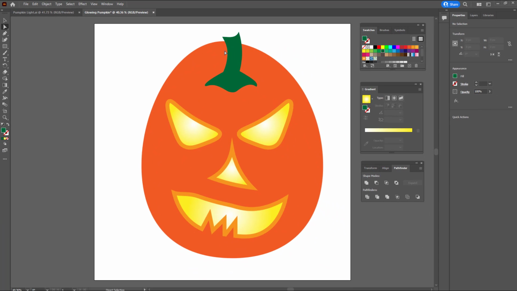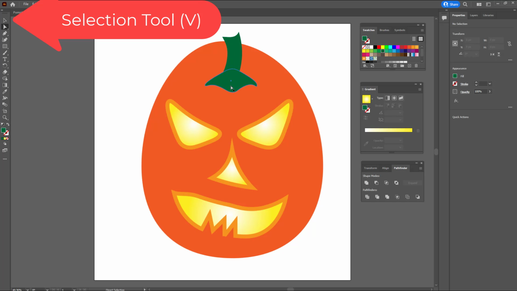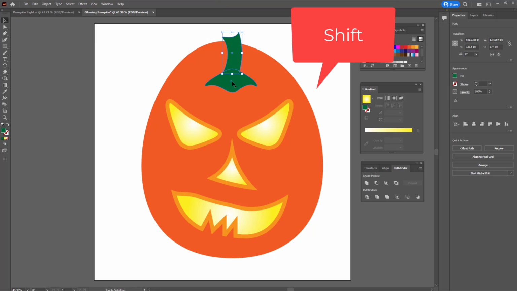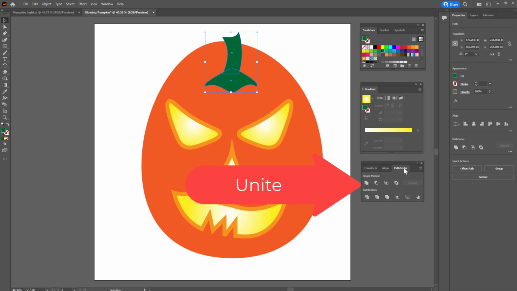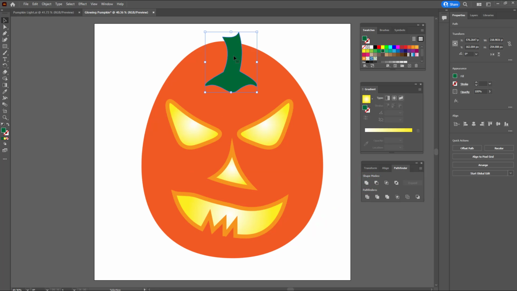Okay, now what I'm going to do is go ahead and select both of these green parts. So I'm going to get the selection tool, or V on the keyboard, select the top part, hold down Shift, and click on the bottom part. I already have Pathfinder open from before, and I'm going to choose the first button, which is Unite. Now those two pieces are one piece, and I'm going to move it up a little bit.